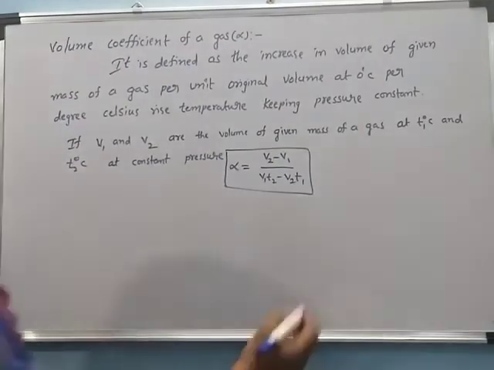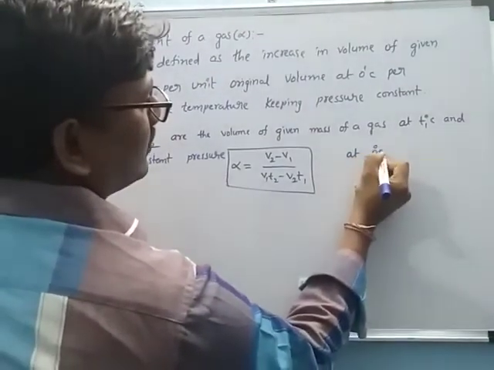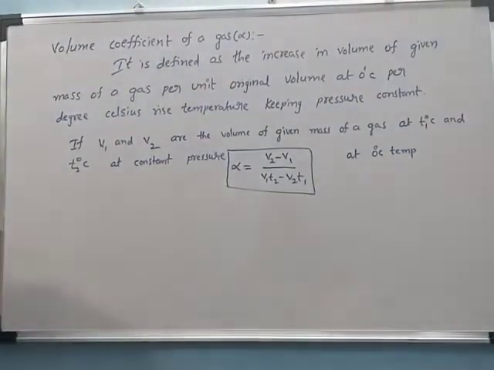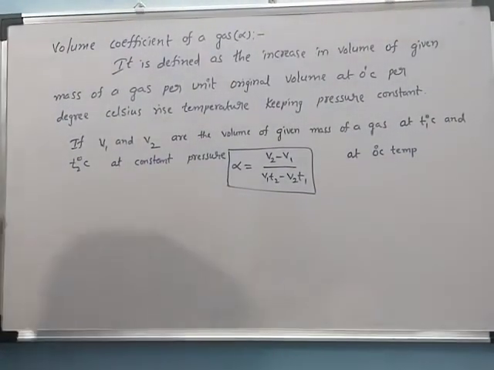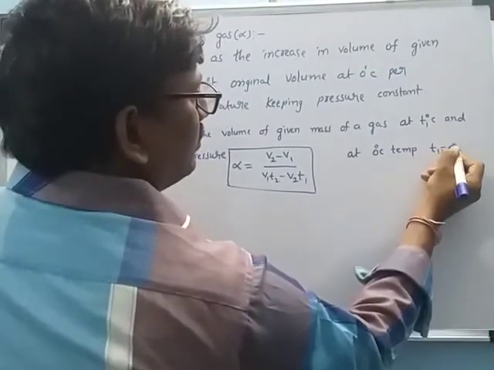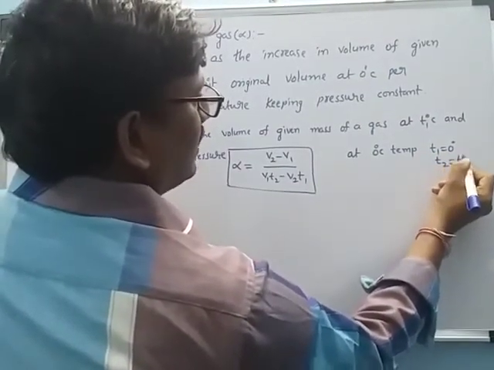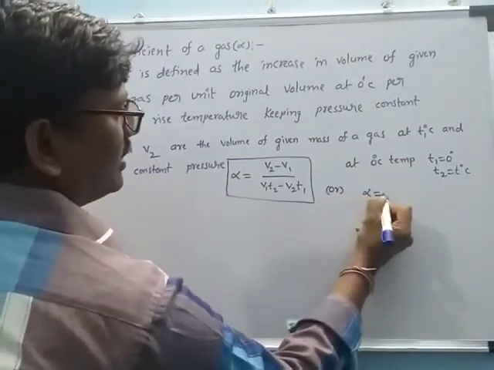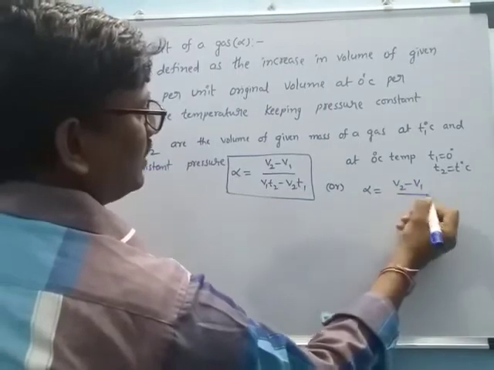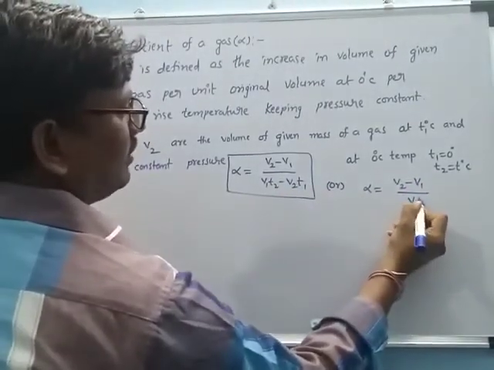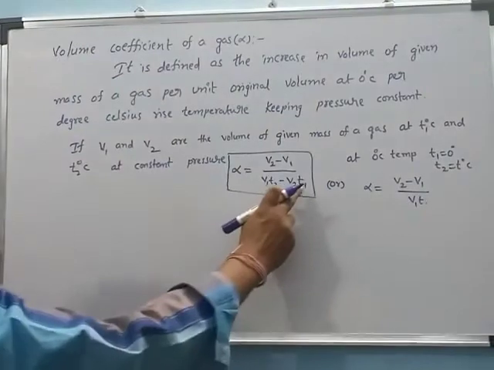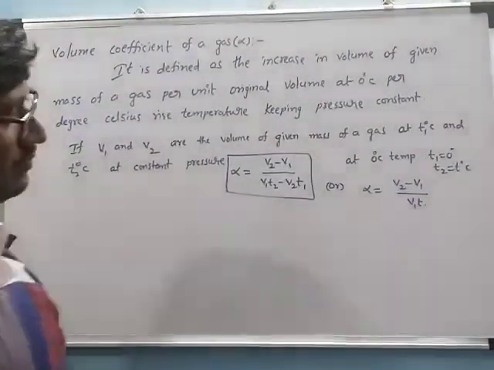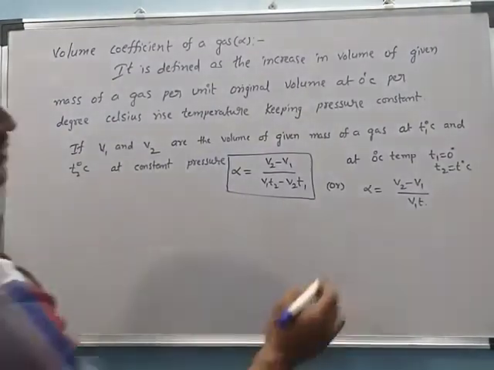For example, take the initial temperature as 0 degrees. Then T1 is equal to 0 degrees and T2 is equal to T degrees centigrade. Then we can write the formula: alpha is equal to V2 minus V1 by V1 into T, because the other term becomes 0. This is another formula of alpha, V2 minus V1 by V1 into T.